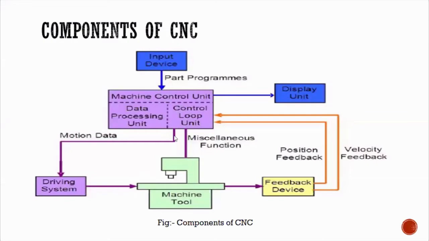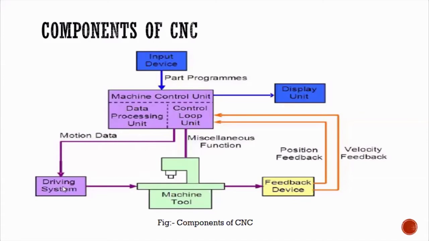You can see this line. It is going to give the motion data, which means the speed along x, y, and z. I have told you those are the 3 motions, so 3 motion data will be given to the driving systems.